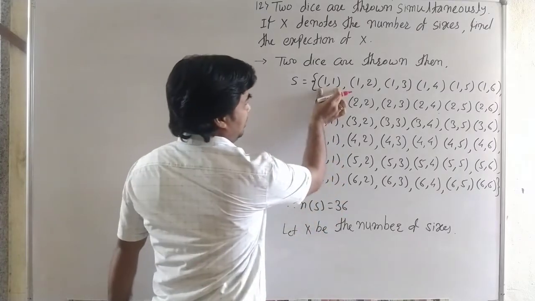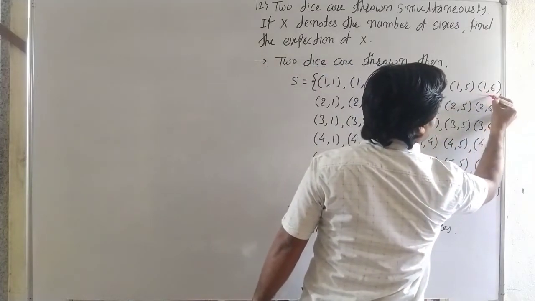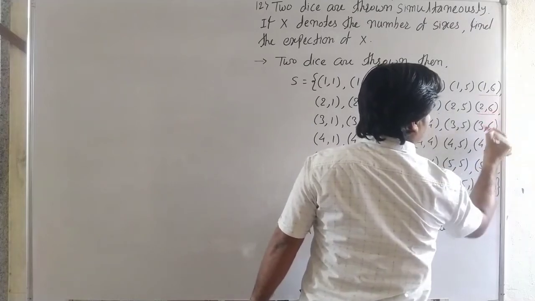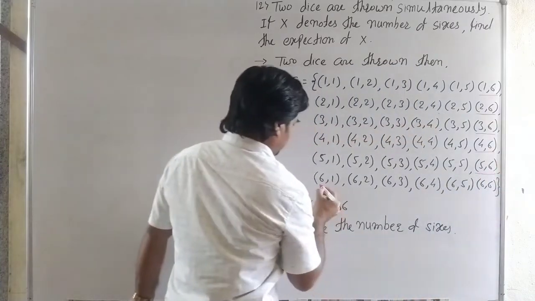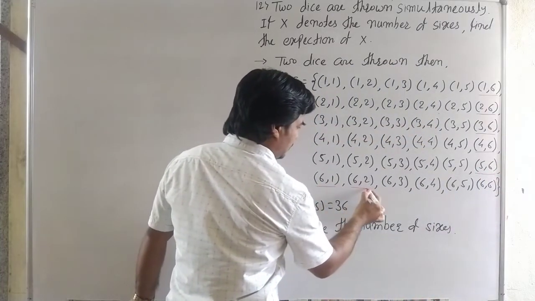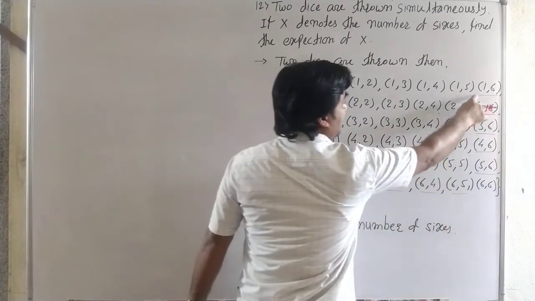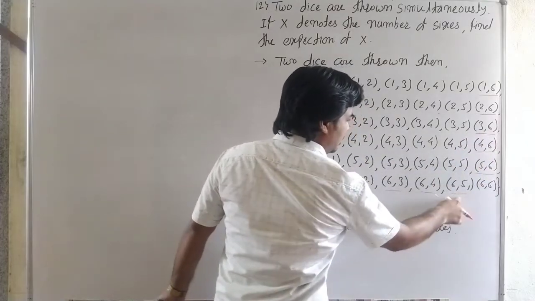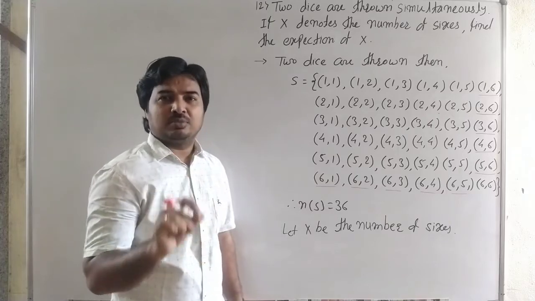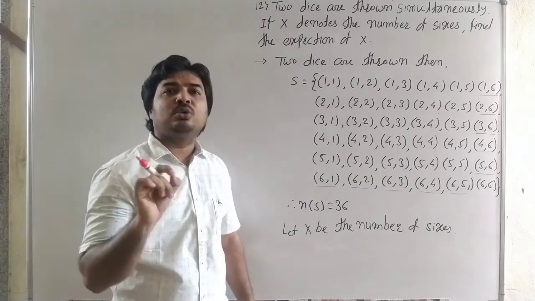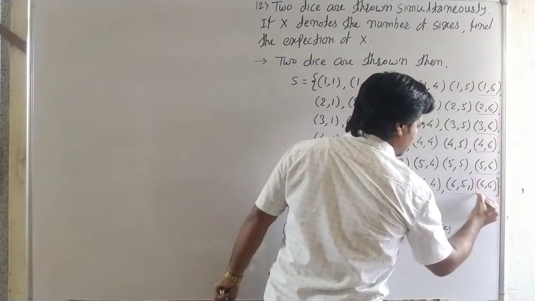Here it is 0, 0, 0. Here it is one 6, again one 6, one 6, one 6, one 6. Again one 6, one 6, one 6. Now counting: 1 2 3 4 5 6 7 8 9 and 10. So one 6 occurs 10 times. That means the number of X equal to 1 is 10, and X equal to 2 is only 1.